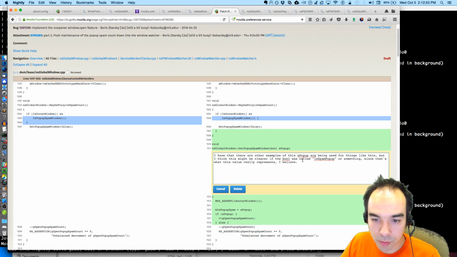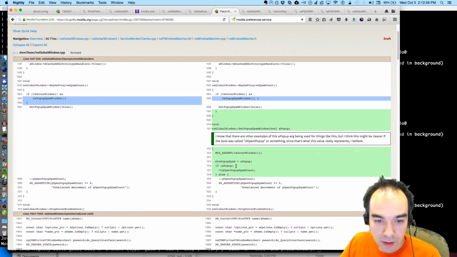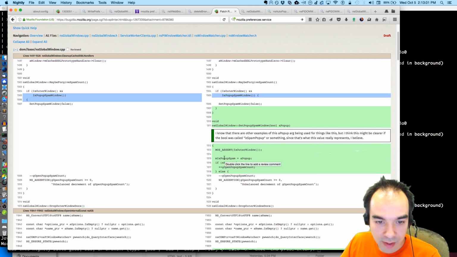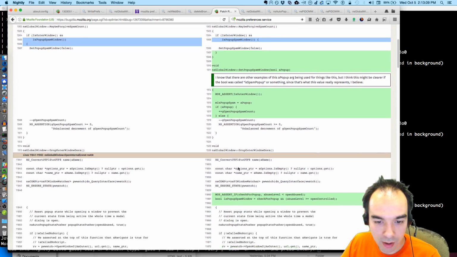But I think this might be clearer if the bool is called is spam, since that's what this value really represents. And then we'll set it on the M is pop-up spam, and if so, then we increase, otherwise we drop it. Okay.